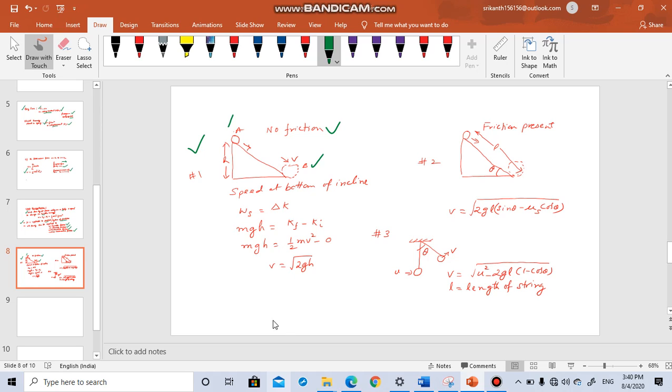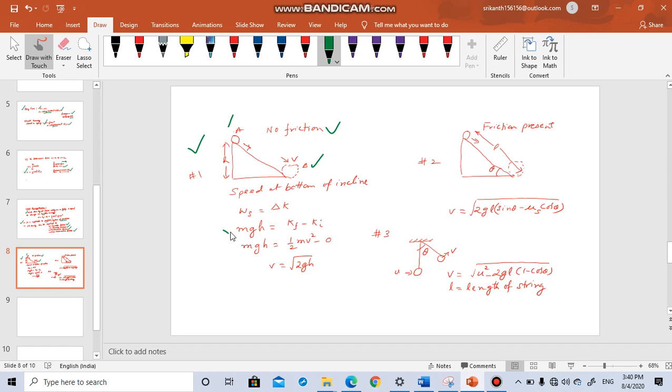So the way we work it out is, you know that work is equal to delta K. Delta K means change in kinetic energy. What is the work done? The object is at a height h. It will possess potential energy. So the potential energy is mgh.